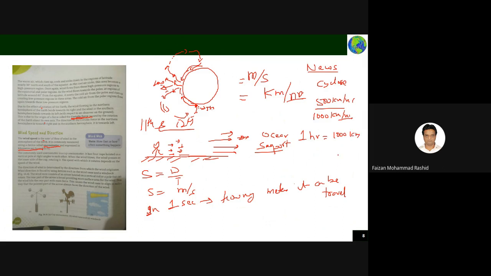Your house is in Jharkhand and I am near Delhi. The distance between Jharkhand and Delhi is maybe 1500 kilometers. Now you tell me, if the cyclone is moving at 1,000 kilometers per hour, how much time will it take to reach Jharkhand from Delhi? Can you tell me? Any idea?